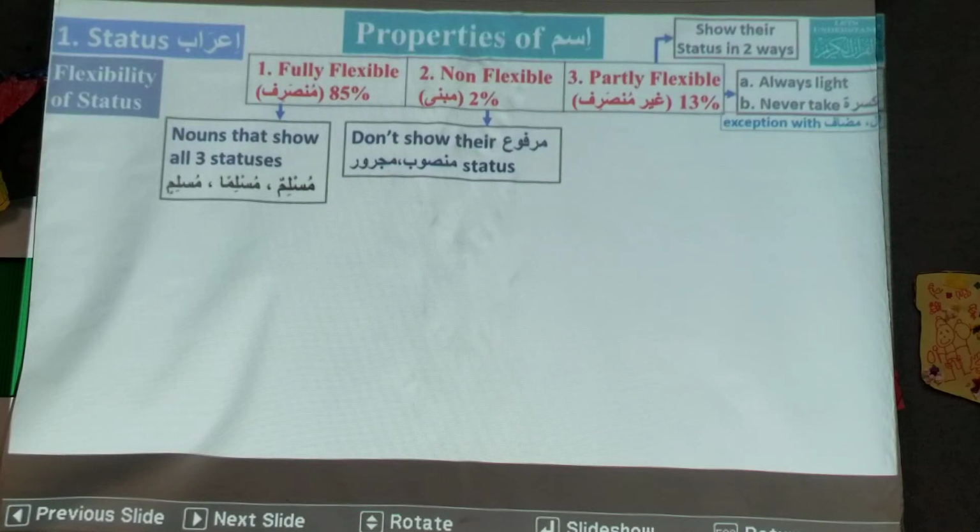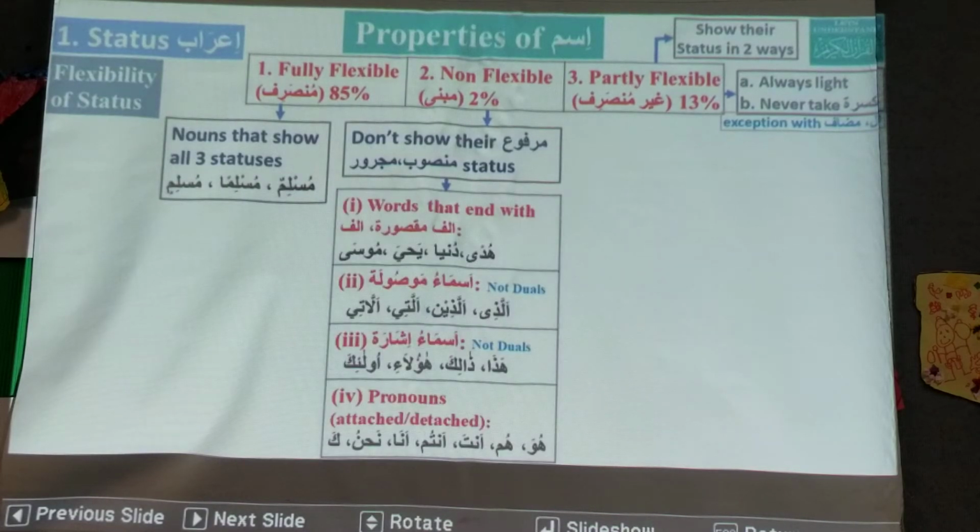We will discuss that inshallah. Fully flexible we know already. Fully flexible are normal words, 85%, like Muslimun, Musliman, Muslimin, Mu'minun, Mu'minan, Mu'minin. All those words which show all three statuses are called fully flexible words.